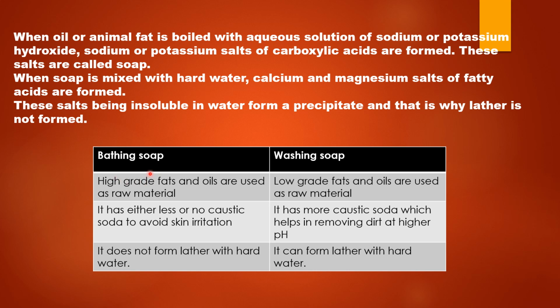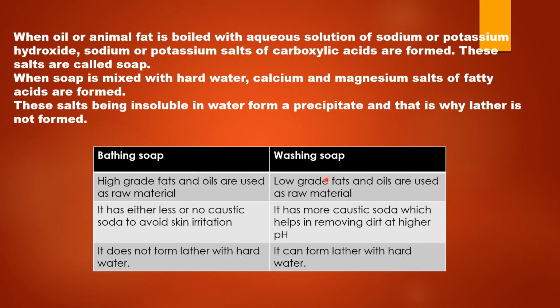What is the difference between bathing soap and washing soap? Bathing soap has to be used on the skin, and if it is very harsh, it could damage the skin. So for bathing soap, high quality fats and oils are used as raw materials.